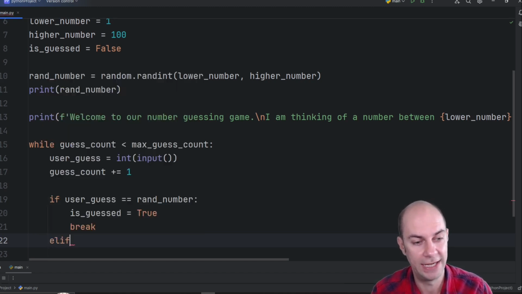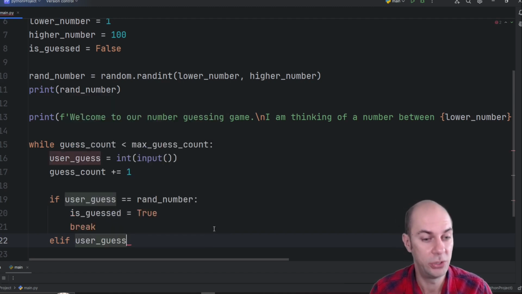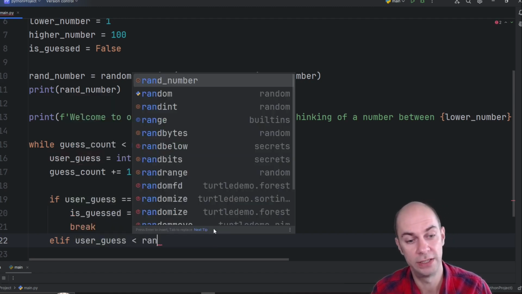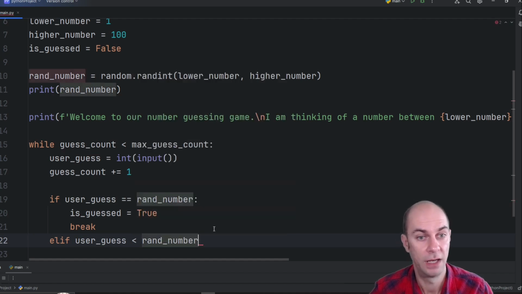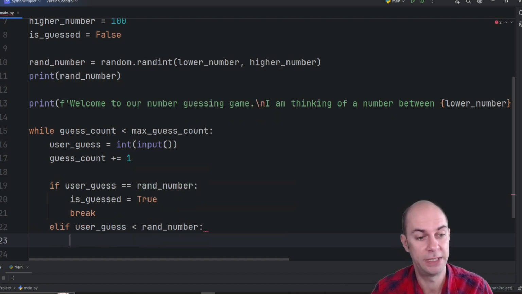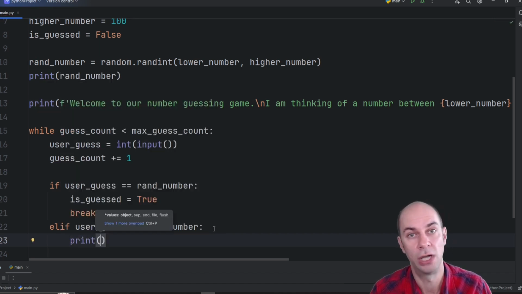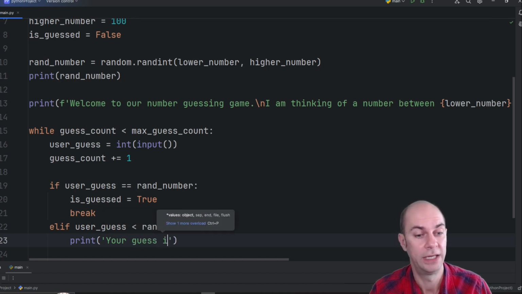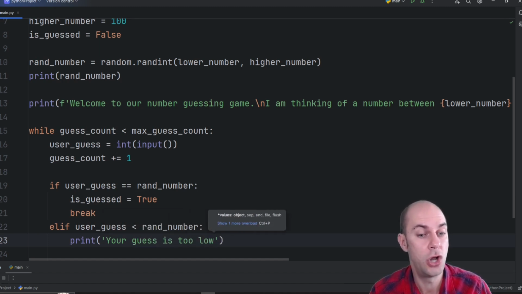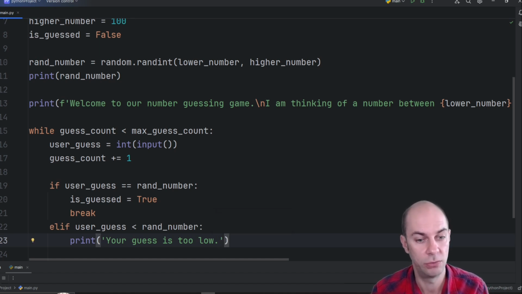Now, of course, it's entirely possible that the user hasn't guessed the number. So we're going to have an elif here, and we can say if the user guess was actually lower than the random number, then we probably need to print something to the user. So we could say something like your guess is too low. Okay, user guess is below random number. Yes, your guess is too low.